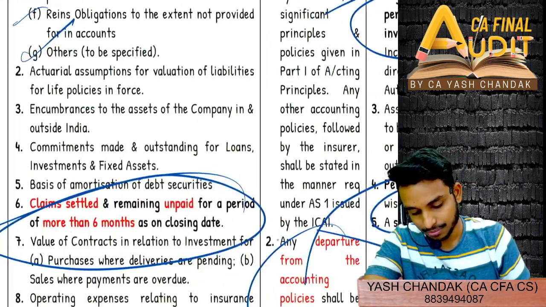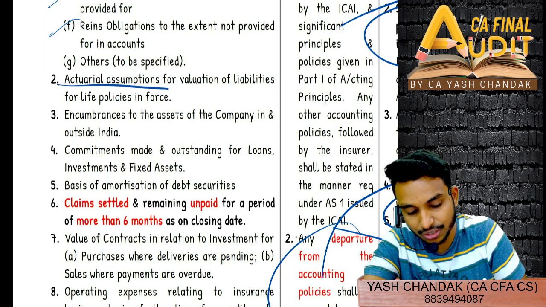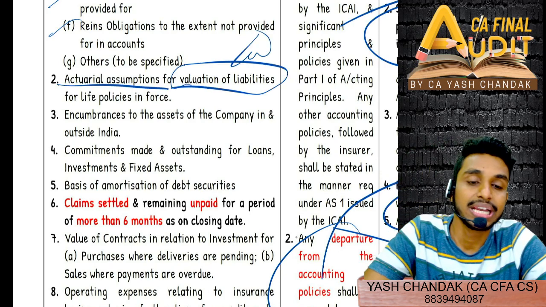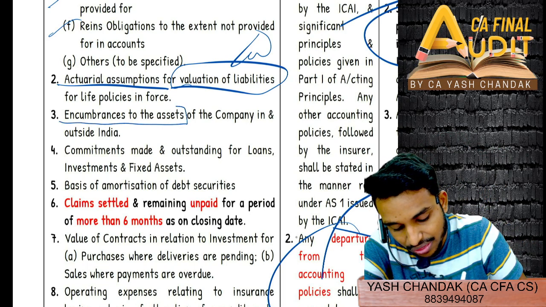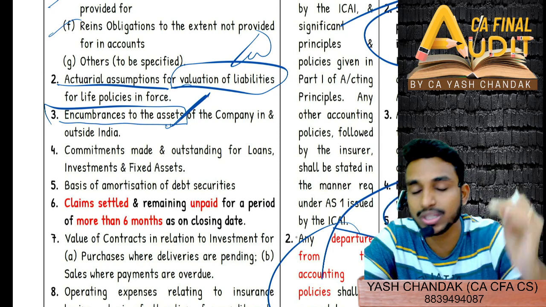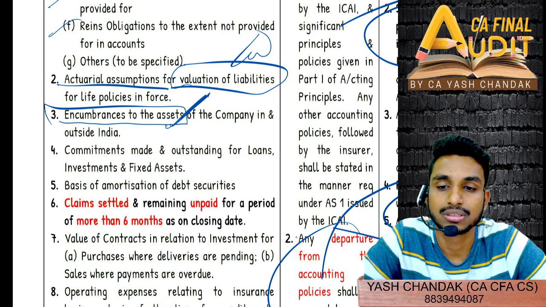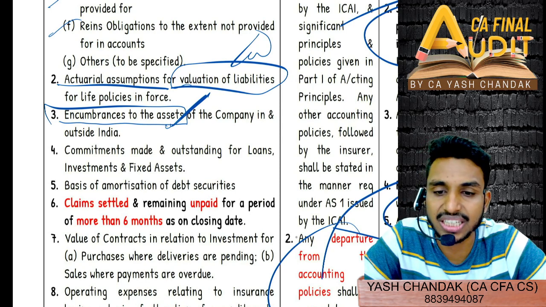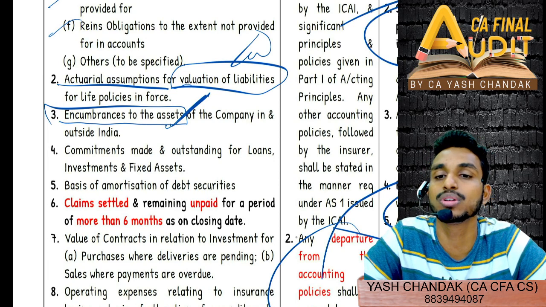Now see other disclosure: the actuarial assumption for valuation of liability, whatever liability you will value, the actuarial assumption you have to disclose for life policies in force. Encumbrances to the assets. What do you mean by encumbrances to the assets? Encumbrances. An encumbered asset. You must have heard this, right? Encumbered assets, you have heard, no? Unencumbered, encumbered. So like pledging. Pledging you can say, or created charge upon your assets. So if you have created any charge on your assets of the company, then also you'll have to disclose it.